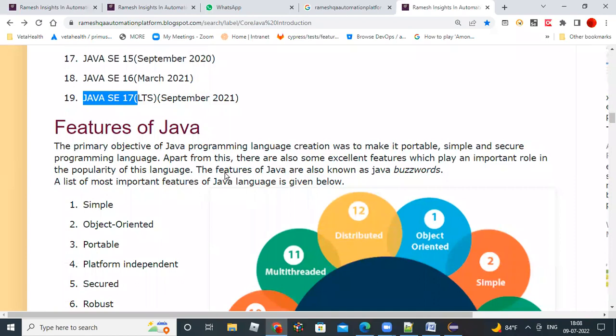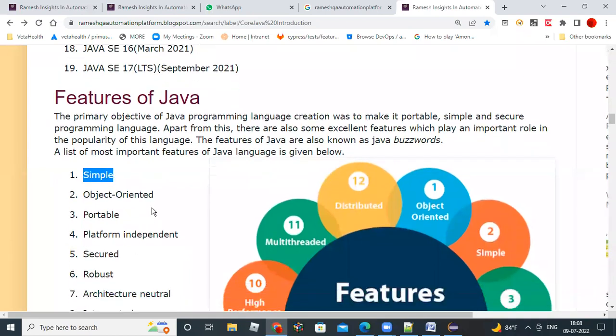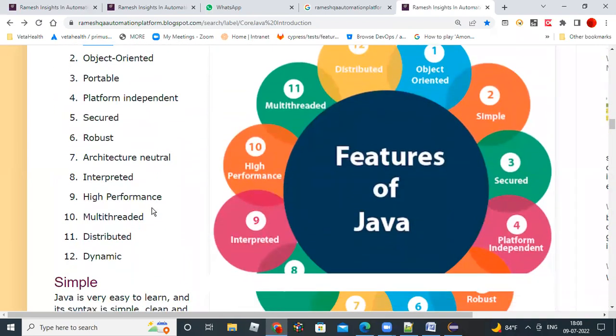Let's see, every programming language has some features, and we'll learn those features. Java is a very simple programming language because it has been taken from C and C++. Even if you don't know them, don't bother about that.